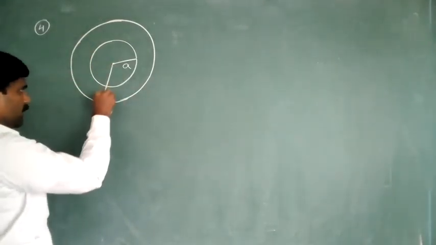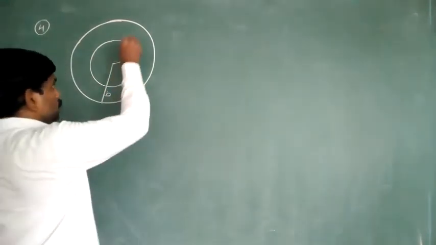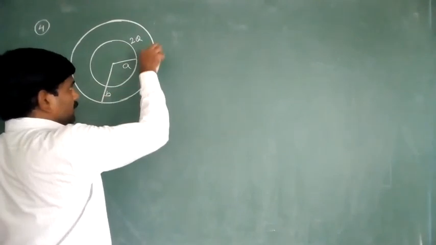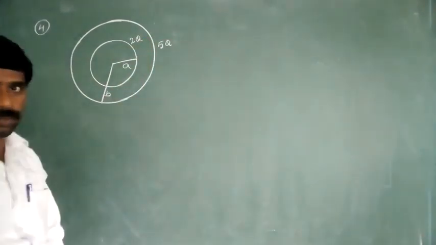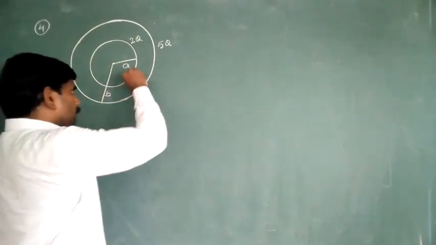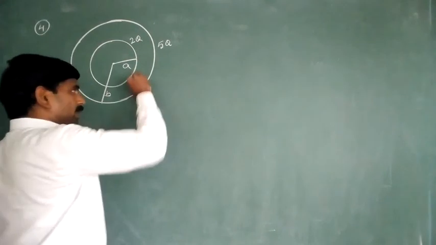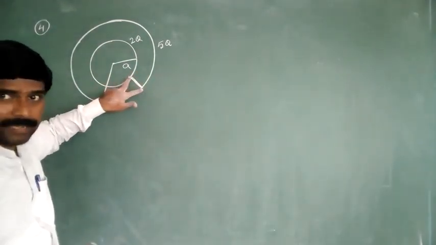Initially, the first one has the charge 2q, and the second shell has the charge 5q. Right now, these two are connected by a conducting wire. This is the conducting wire.